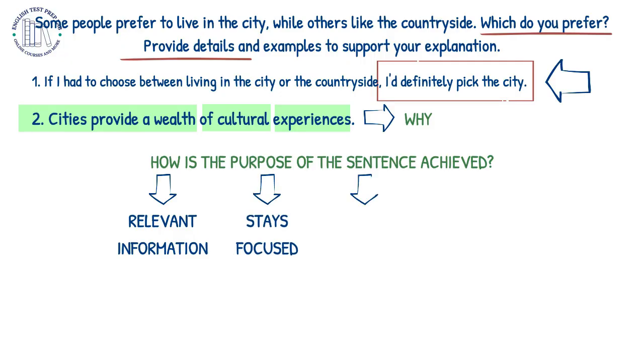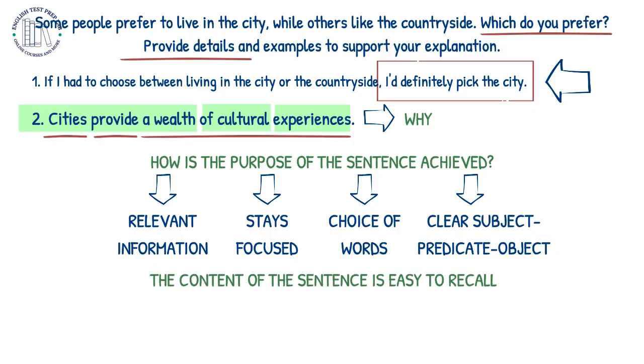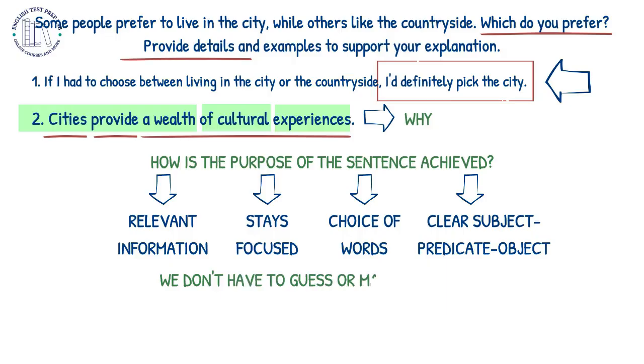The clarity of expression is achieved with the choice of words, such as "provide a wealth of cultural experiences," and the use of a clear subject-predicate-object sentence structure. The content of the sentence is easy to recall. How do we know that? If we were asked to repeat the sentence, we would easily be able to do so. We don't have to guess or make suppositions. We understand exactly what the author means.